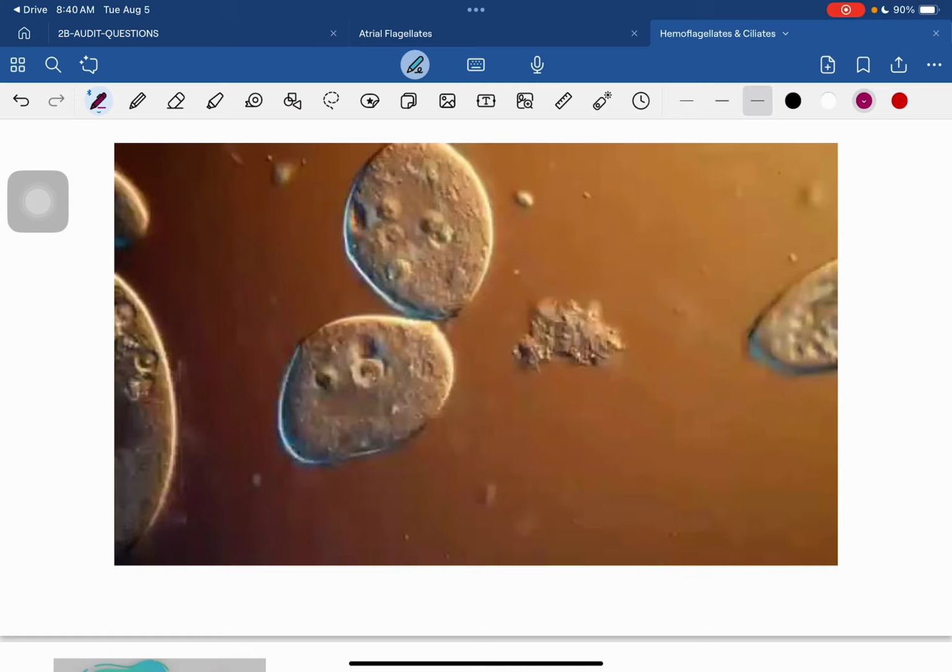If your eyes are keen, you can see the blades moving here. So it uses the thread-like extensions.